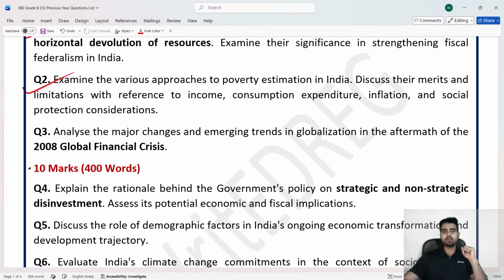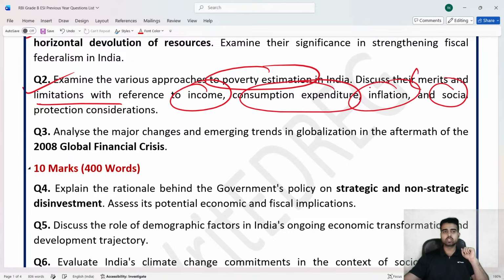Question number two was: examine the various approaches to poverty estimation in India. Very much important. Poverty and unemployment, very important topic. Later on as well, we will see that a lot of questions are getting framed on poverty and unemployment. Okay? So again, a 15 marker question was there on the approaches we have in India for poverty estimation. They have also asked to discuss merits and limitations with reference to income, consumption expenditure, inflation, and social protection considerations. ठीक है. So these are the components that we consider while having a methodology for poverty estimation. उन्हीं के ऊपर ये क्वेश्चन पूछा है.